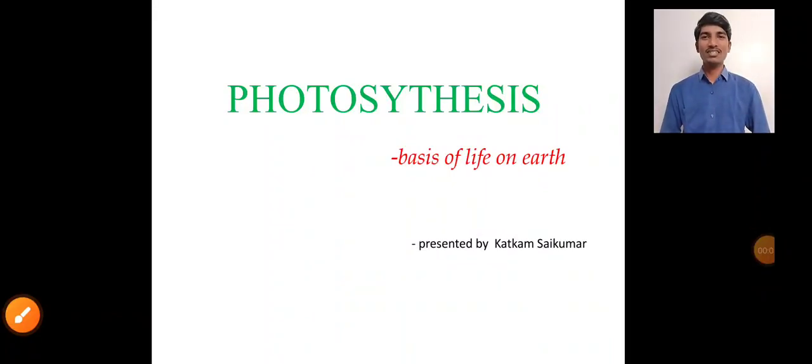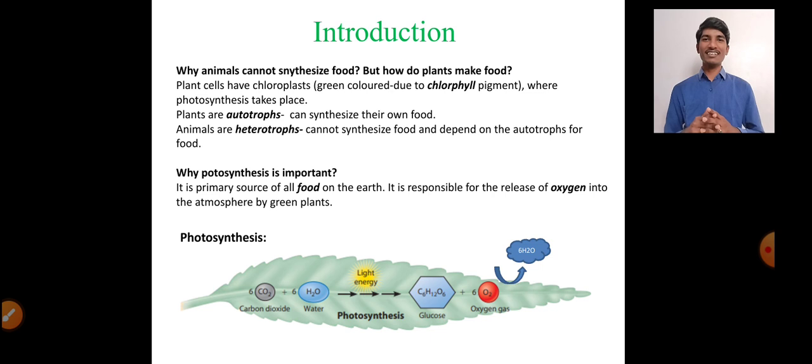Today I am going to deal with photosynthesis, which is the basis of life on earth. So let us discuss photosynthesis in detail. Coming to the introductory part, you may have some questions like why only the plant synthesizes food and animals cannot do it. The major thing is that plants contain a green pigment called chlorophyll, which helps in trapping light energy from the sunlight and converting it into chemical energy.